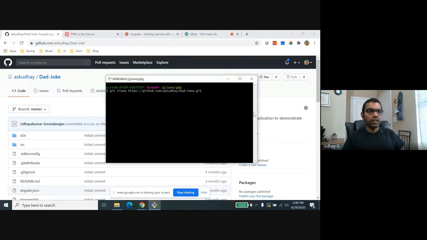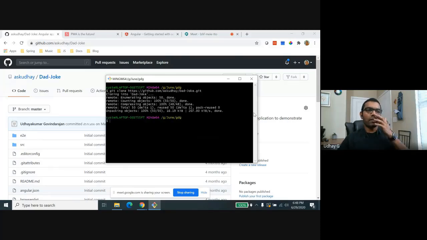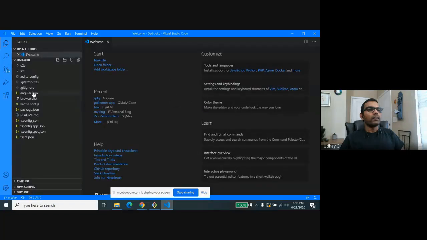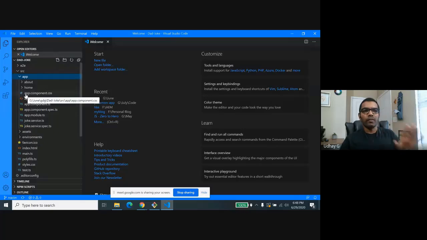Yeah, here we go. So I'm going to clone this app, and let me move into the app. And first thing I need to do is, it's an Angular app. Let me open that code in VS Code. This particular application is already well implemented with a remote API. It's going to bring in a new dad joke as soon as you click on the next icon, and it also has functionalities like share and other stuff.